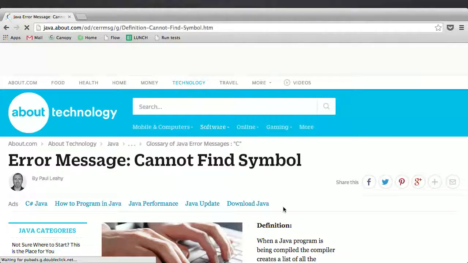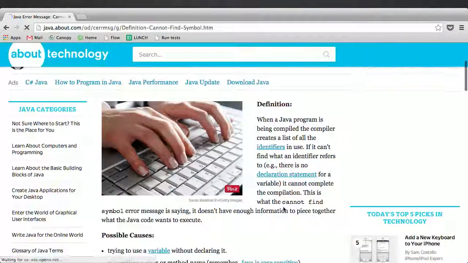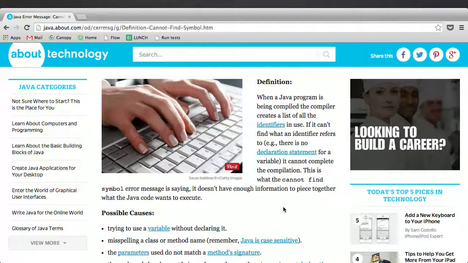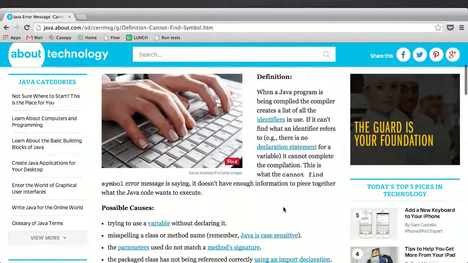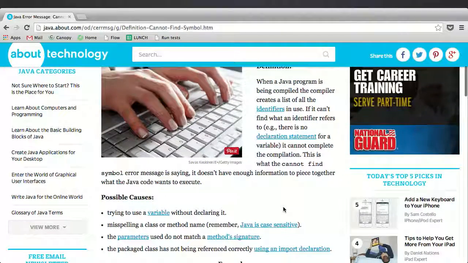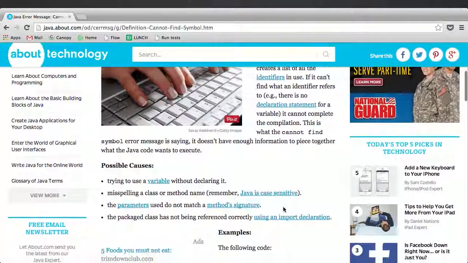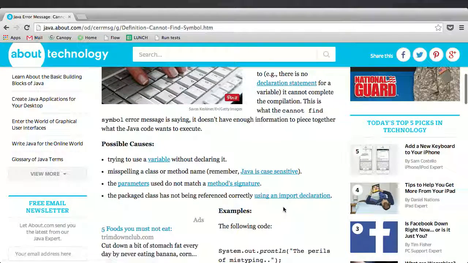I'm feeling lucky. Okay. When a Java program is being compiled, the compiler creates a list of identifiers in use. If it can't find what an identifier refers to, it can't complete the compilation. This is what we're seeing. This is what the cannot find symbol error message is saying. It doesn't have enough information to piece together what the Java code wants to execute.